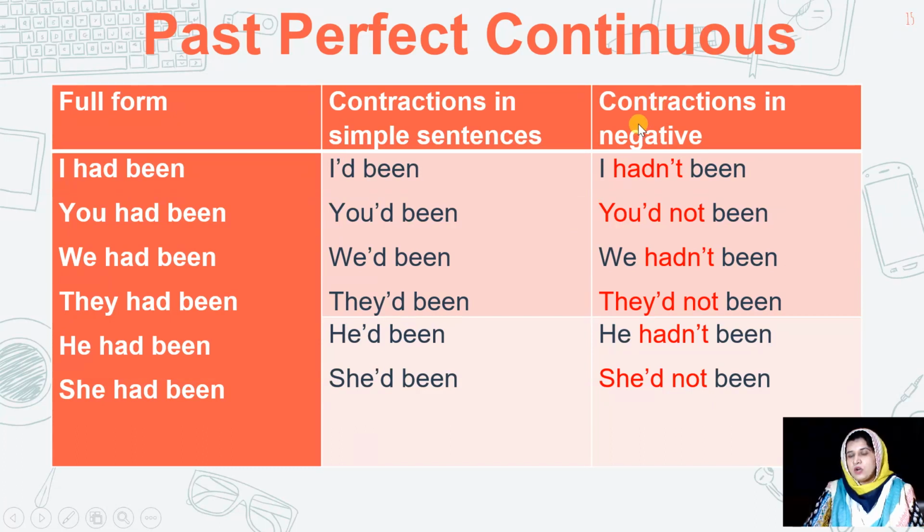Now we'll see how to make the contractions in negative. I hadn't been. You can see we removed o here or you'd not been. So it's all up to you, right? Either you can contract had or not. It's for you to decide. We hadn't been, they'd not been. He hadn't been, she'd not been.